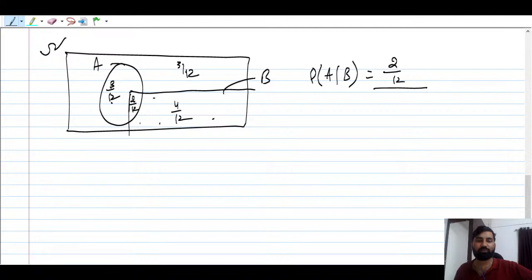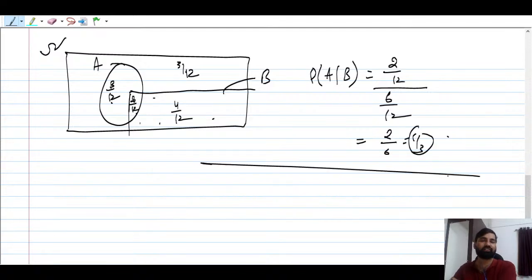How can you find the total probability? This is very important to understand, right? The total probability is going to be 6 by 12. How 6 by 12? 2 by 12 plus 4 by 12, so it is going to be 6 by 12. So the answer is going to be 2 by 6, which is 1 by 3.